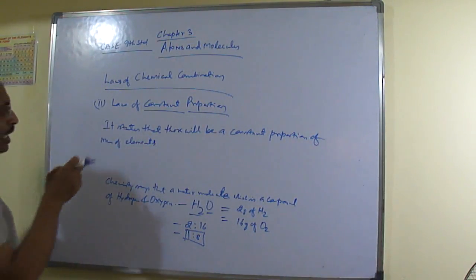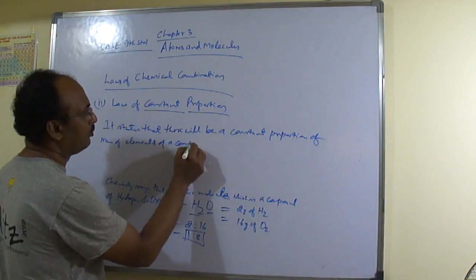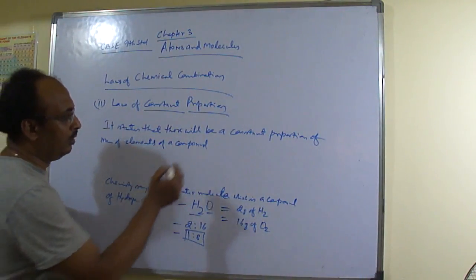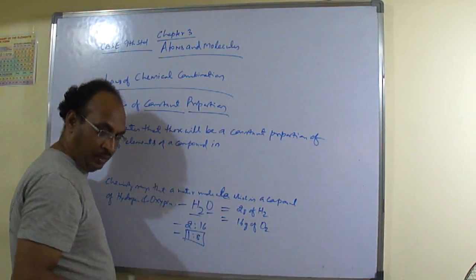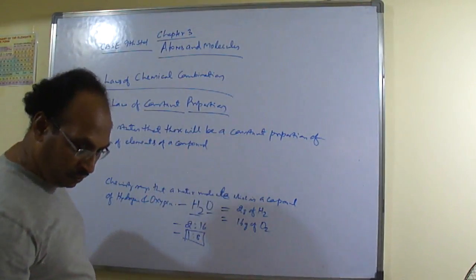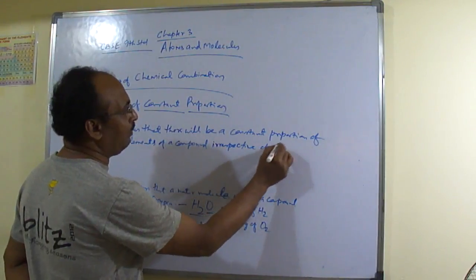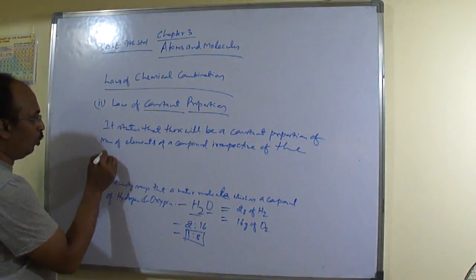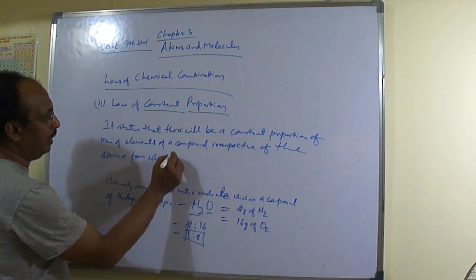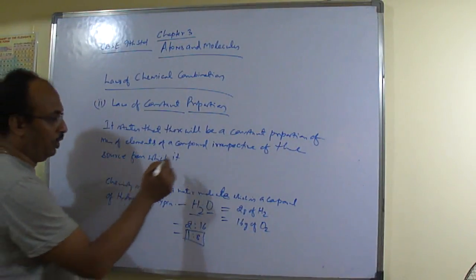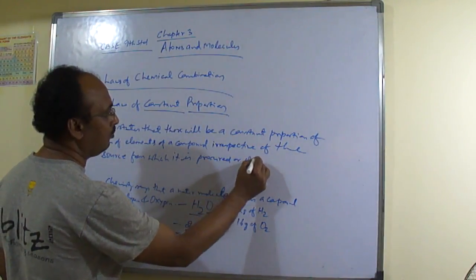It is said that there will be a constant proportion of mass of elements of a compound, right, irrespective of the source from which it is procured or obtained.